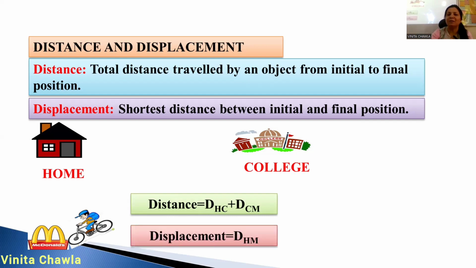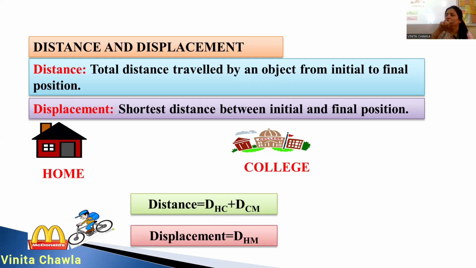Okay, and what is the displacement? See, what is your initial position in this particular case? You have started your journey from home. So home is the initial position and you ended at McDonald's. Okay, so McDonald's is your final position. Displacement, though, you have not covered the distance from home to college to McD in terms of displacement. You have not covered that distance actually, but your displacement is the distance between home and McDonald's only.